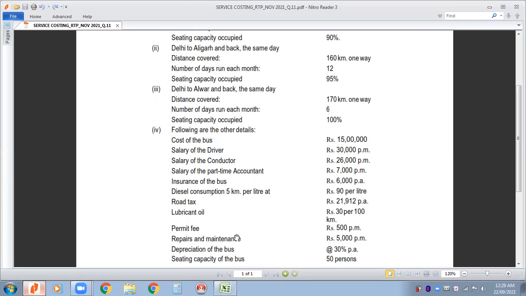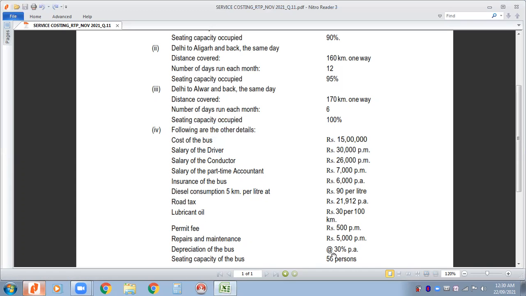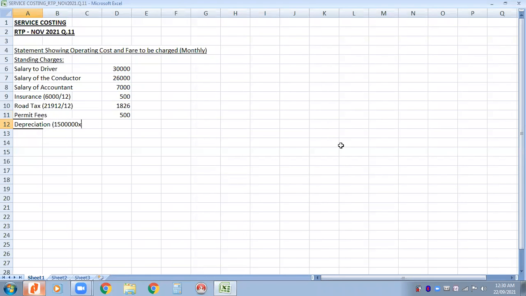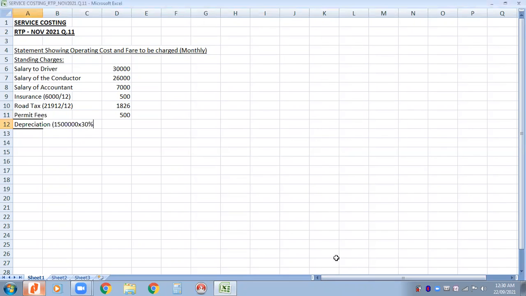And repairs, we consider neither as a part of standing charges nor as a part of running charges. Repairs is considered a separate cost, right? So we will write repairs and maintenance as a separate heading. Depreciation is 30% per annum, so we can charge depreciation. Cost of the bus is given in the beginning as 15 lakhs. Depreciation is 30% per annum, so 15 lakhs into 30%.